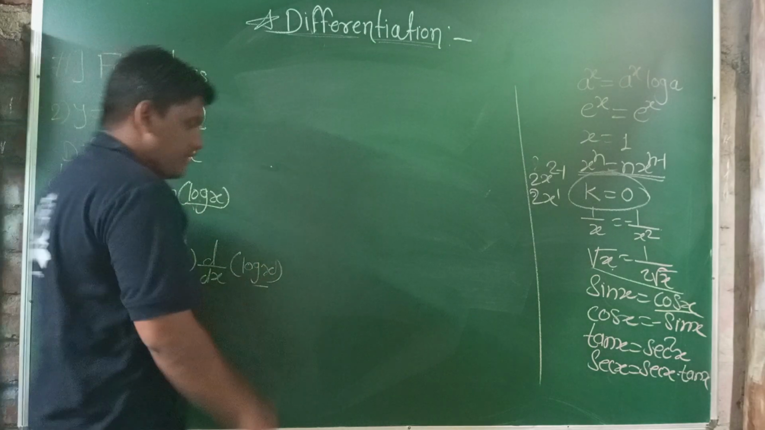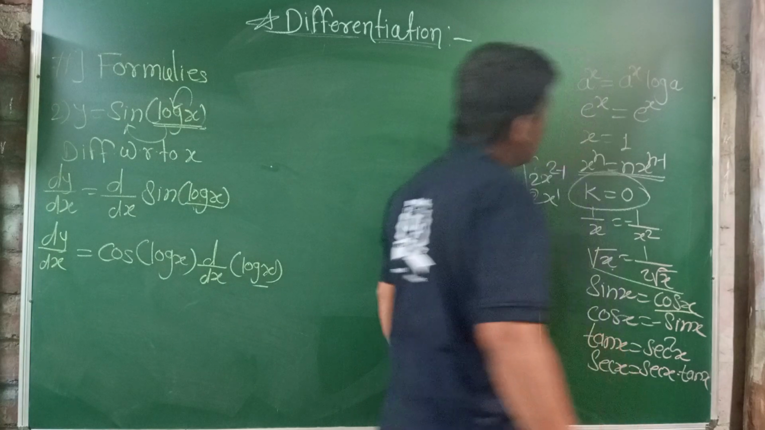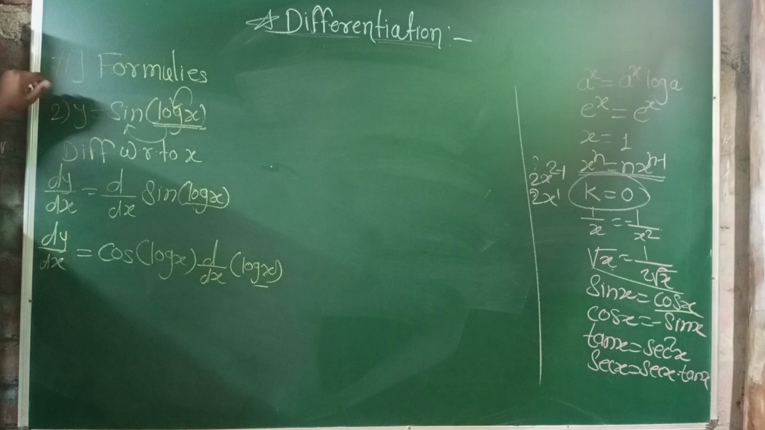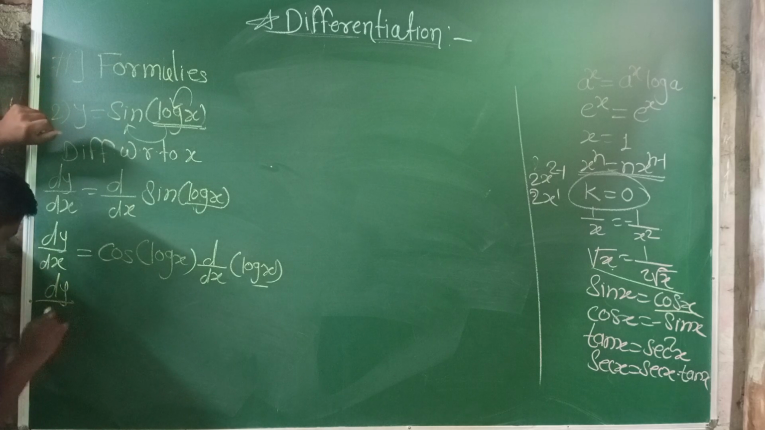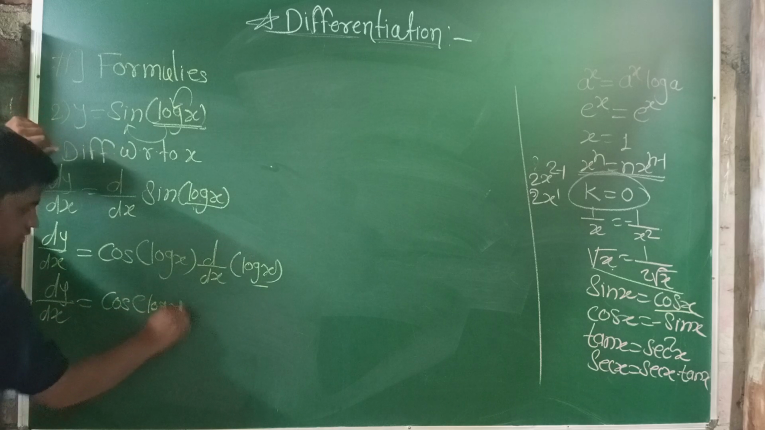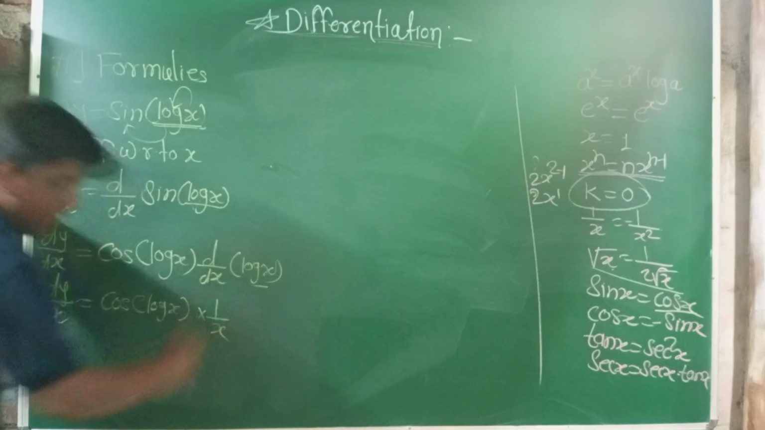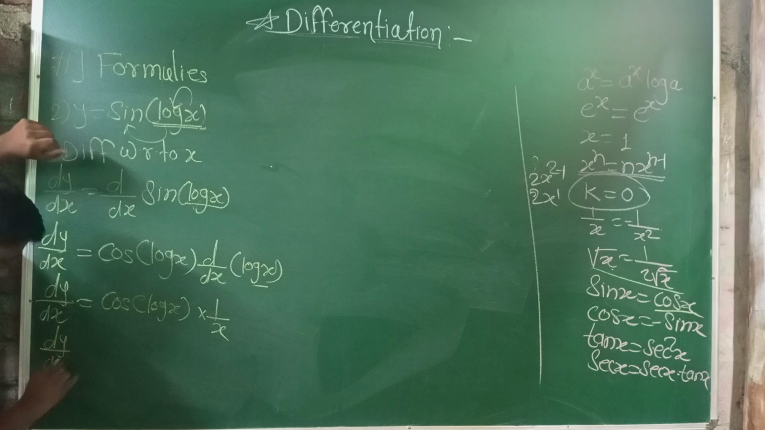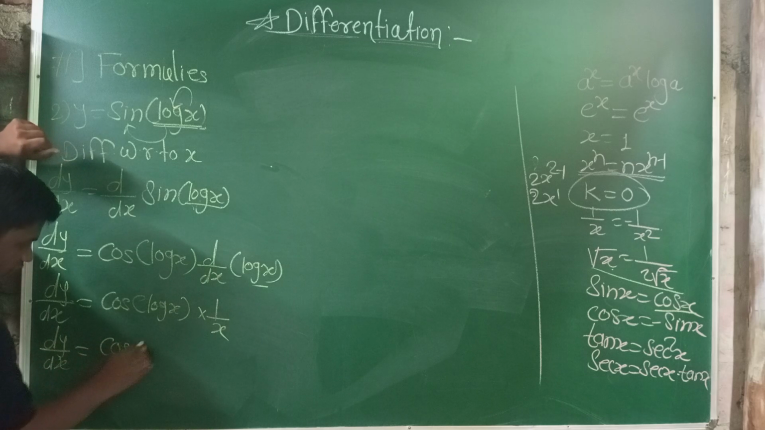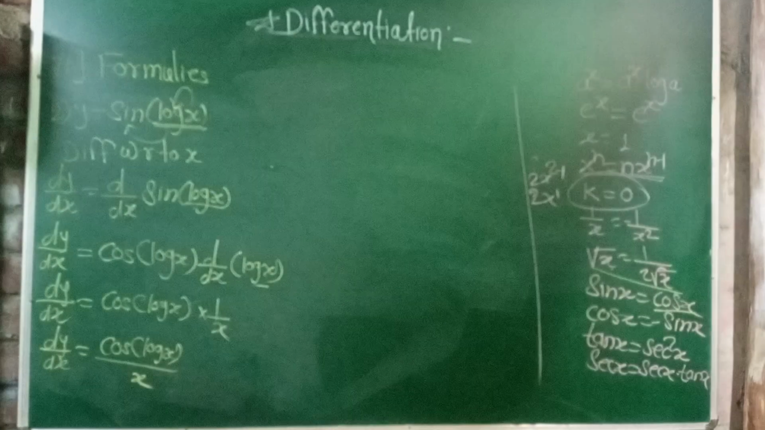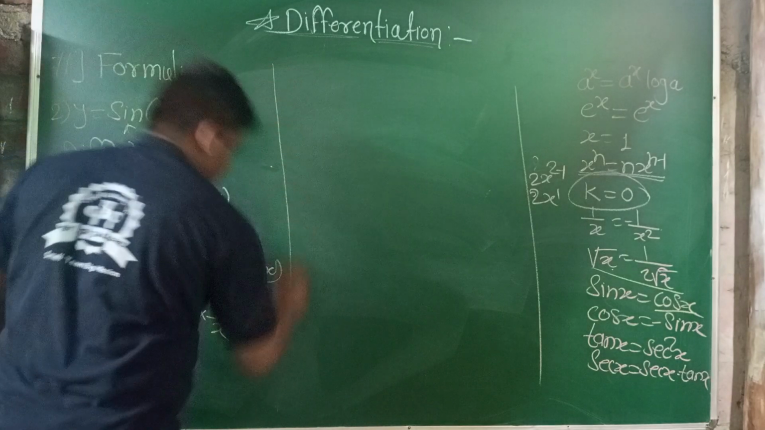We know that the differentiation of log x must be 1 upon x. Then dy by dx is equal to cos of log x into 1 upon x. Finally, we write the final answer of this question: cos of log x divided by x. This is the final answer of this question.